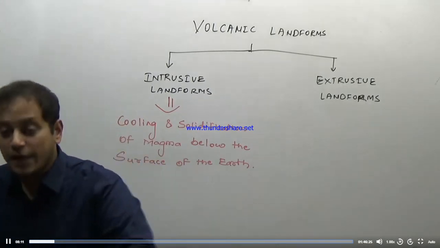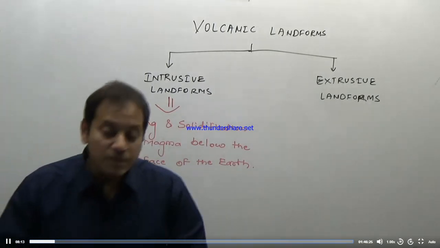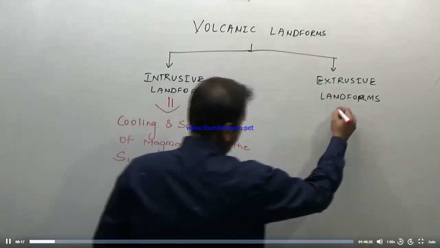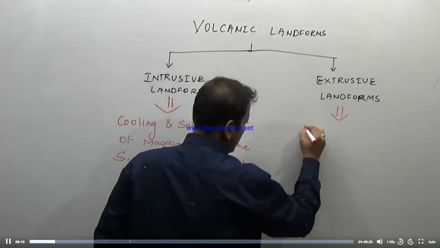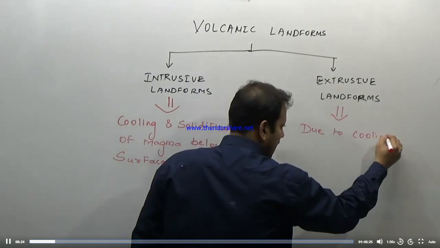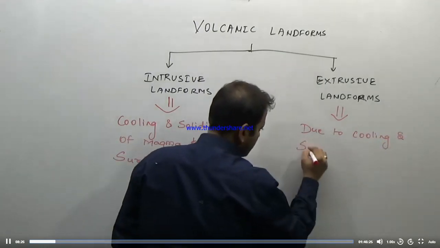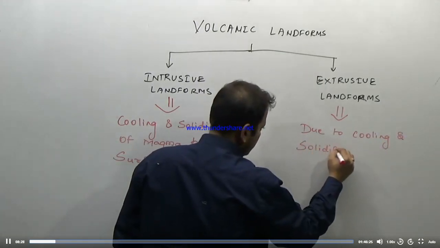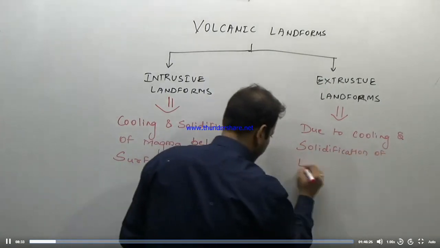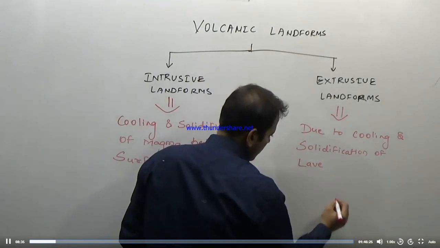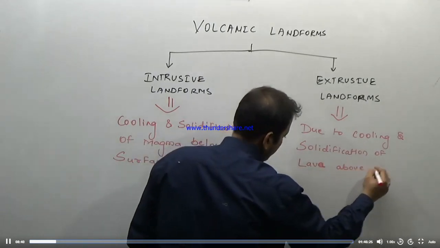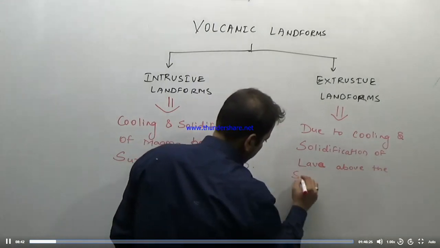While the extrusive landforms are those landforms in which, not magma here, lava, due to cooling and solidification of lava above the surface of the earth.